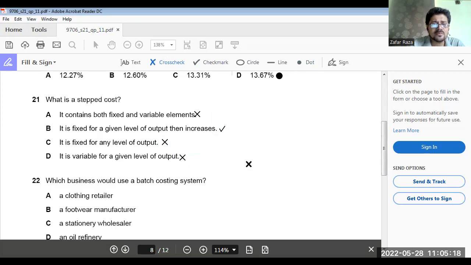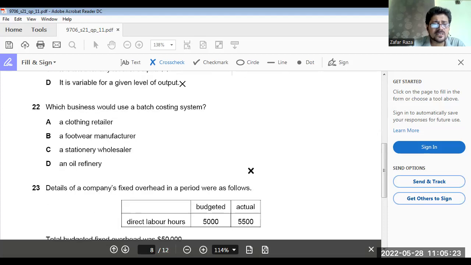Now 22. Which business uses a batch costing system? Now, first of all, clothing retailers and wholesalers has nothing to do with this. Getting my point clear. Oil refineries use process costing. So what is left? B option.